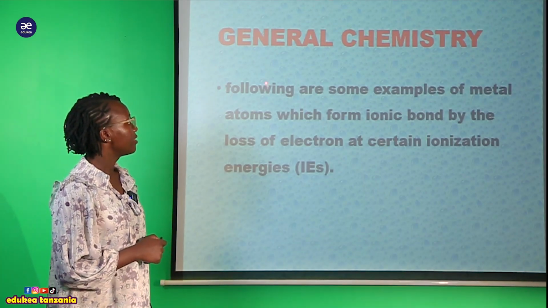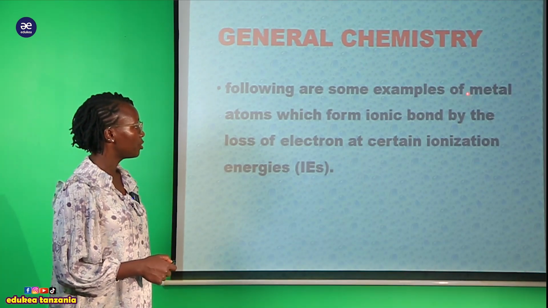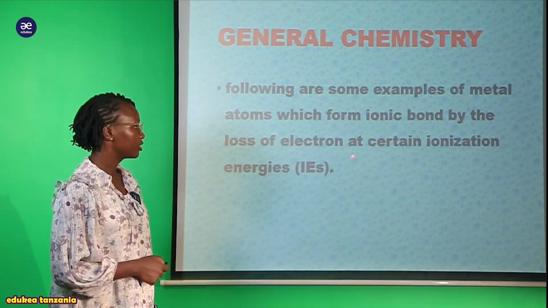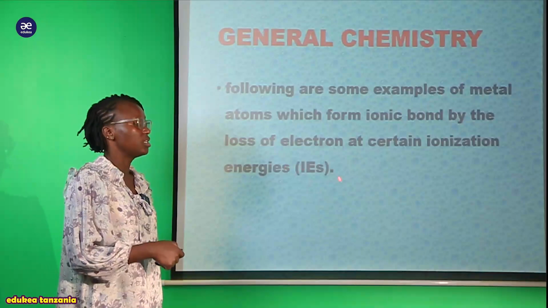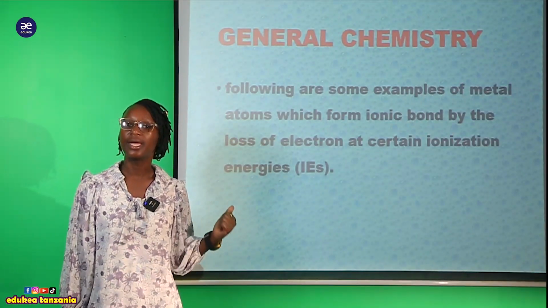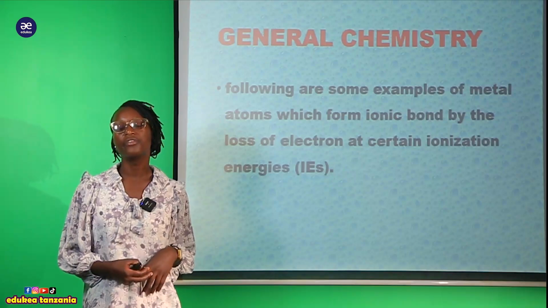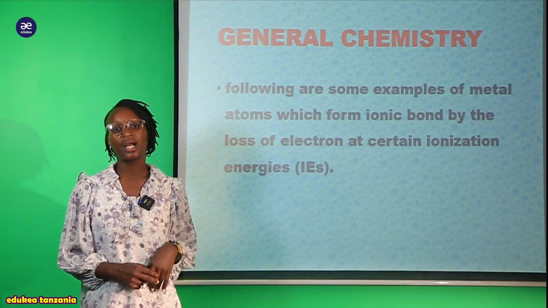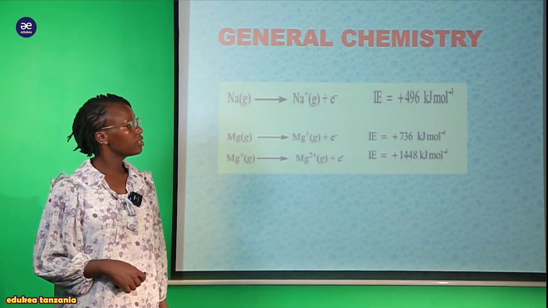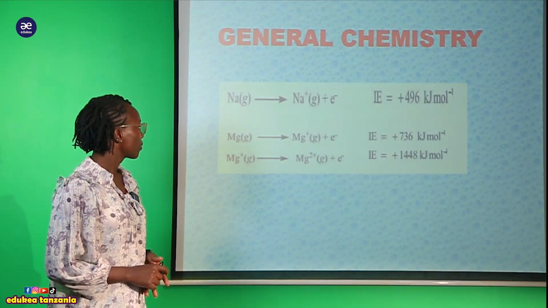That's why anasema the following are some examples of metal atom which form ionic bond by loss of the electron at a certain ionization energy. At a certain, maana ni kiwango fulani cha hii energy ambacho kinakuwa involved so as to ensure that this metal ion can be formed. So these are the example.